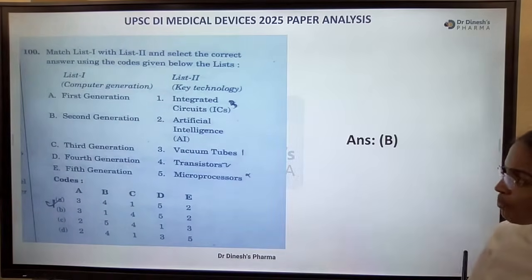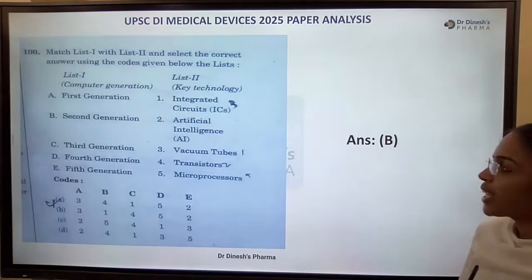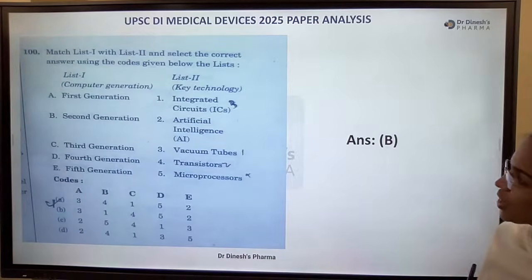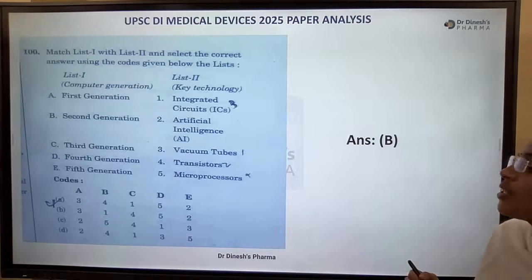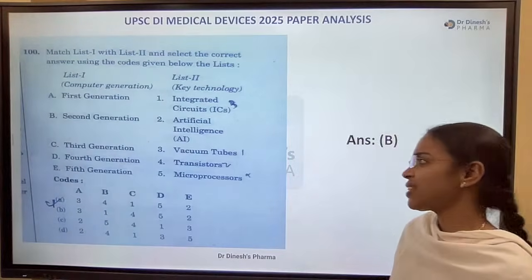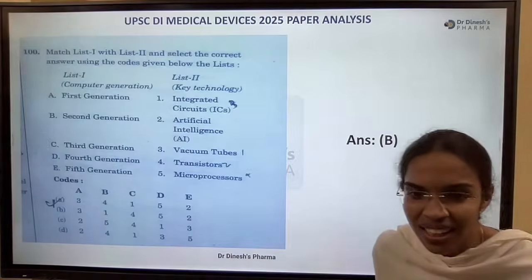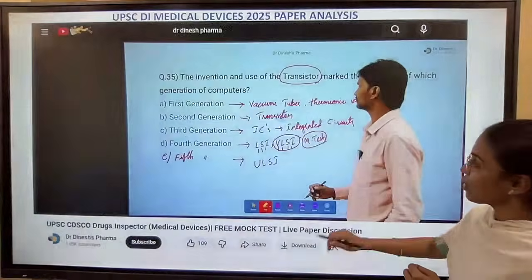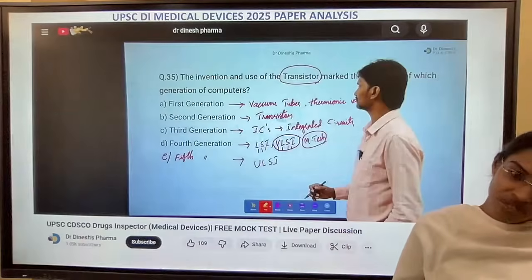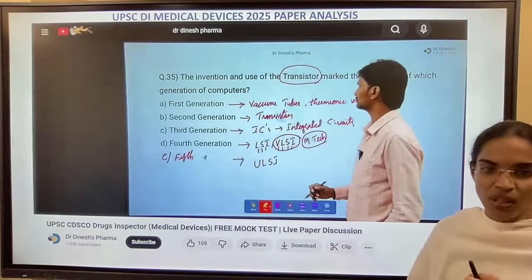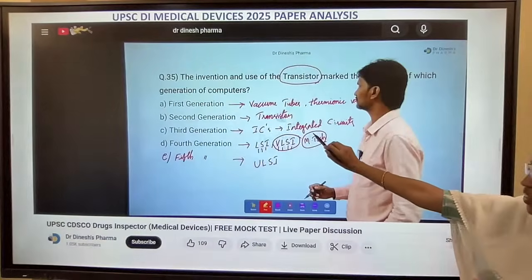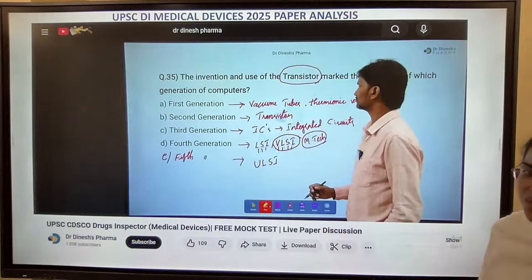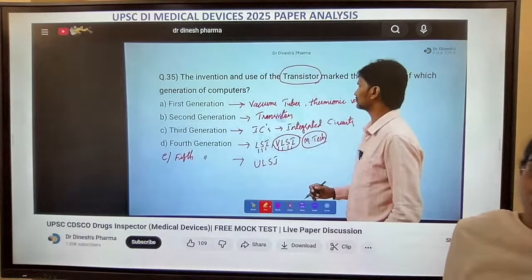Next, computer generations and their key technologies. The right option is option B. First generation vacuum tubes, second generation transistors, third generation integrated circuits, fourth generation microprocessors, and fifth generation AI, artificial intelligence. The same question has appeared in our first mock test. Not matched in the same manner, but we have discussed it completely in our previous mock test. The same question appeared in this examination.